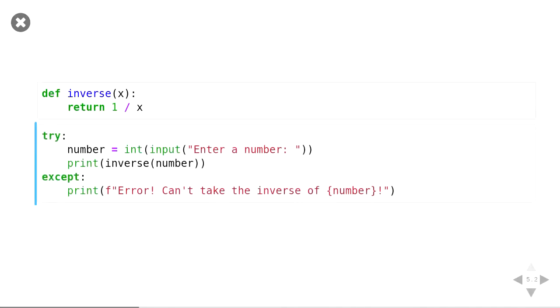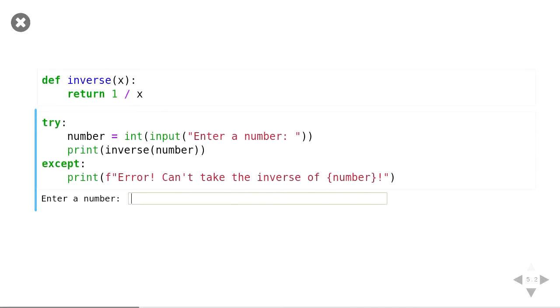And now what we can do is we can say, OK, try running this bit of code, and if an error happens, print this instead. And so if we run this and we put in 2, it works as normal. But if we put in a 0, we get a problem, right? We just print out the message.